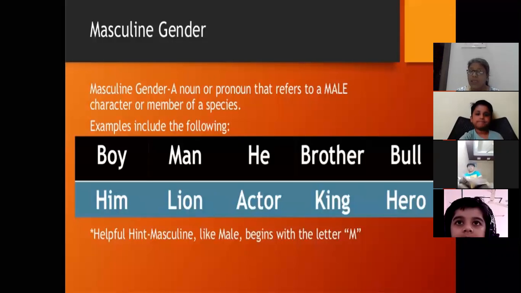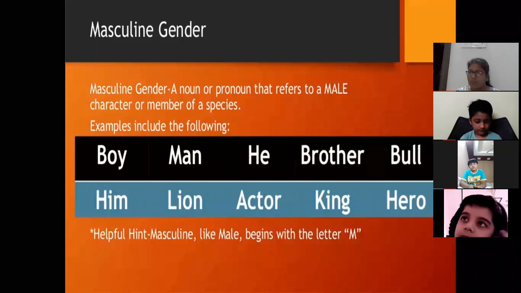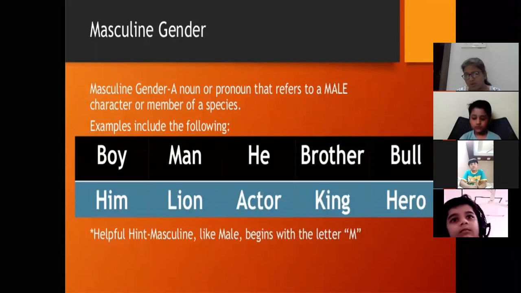But he and him are not nouns, they are pronouns. Why are we using them in masculine gender? Because when we are talking about male characters, we cannot say her or she. What do we use for boy? He and his, or him. So here you can see he and him are also given in the example.